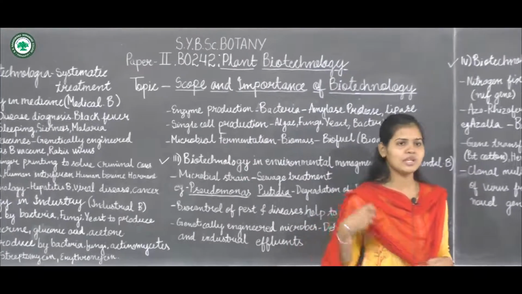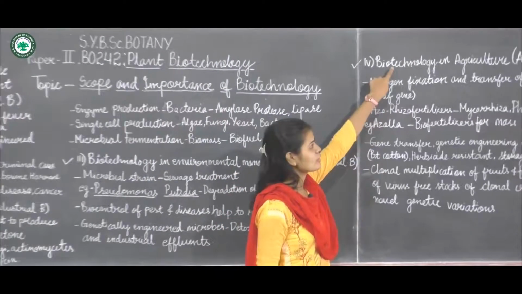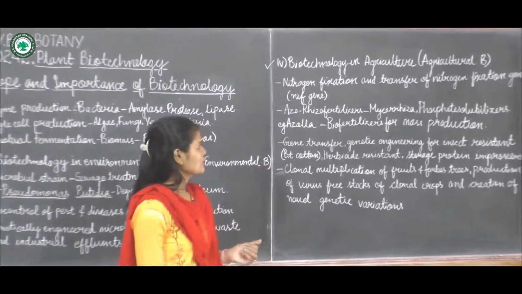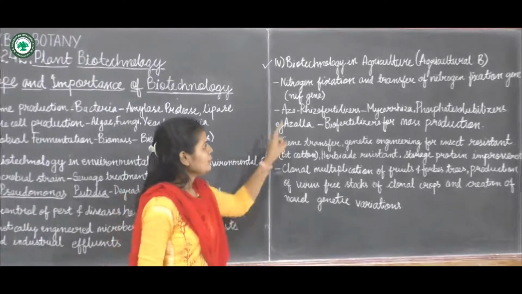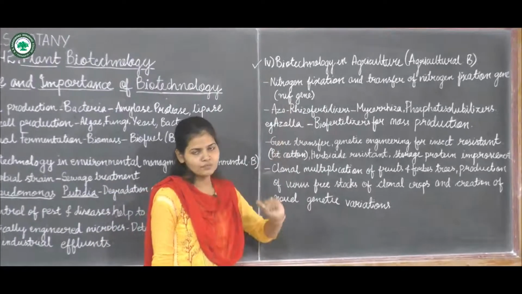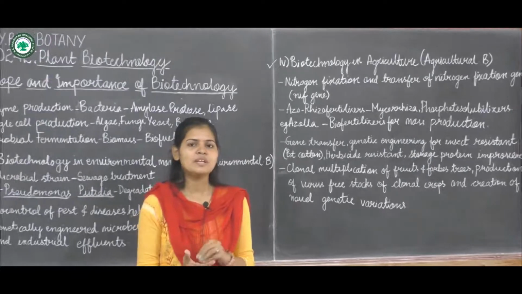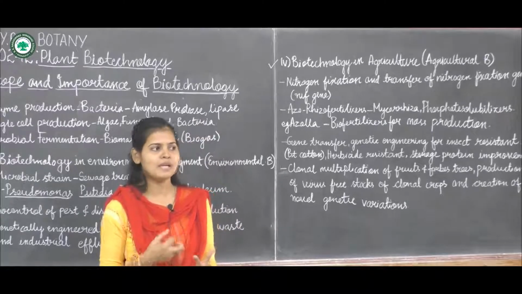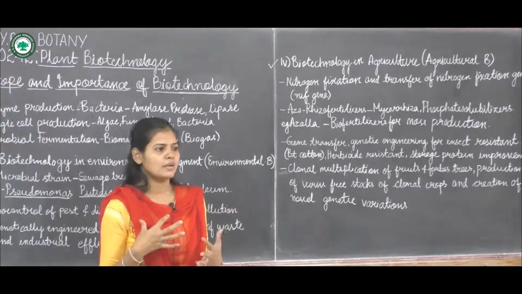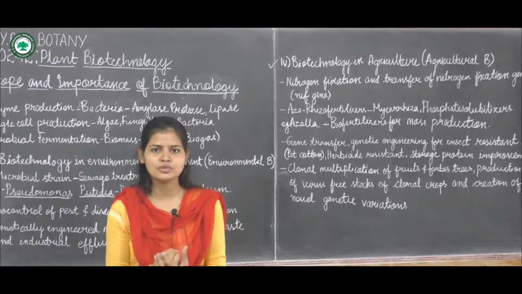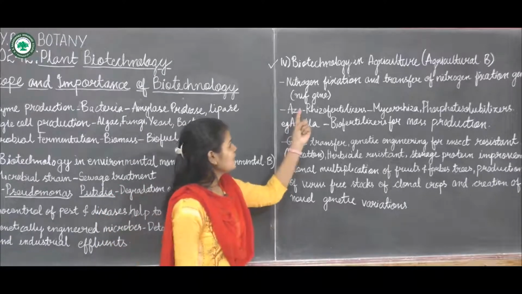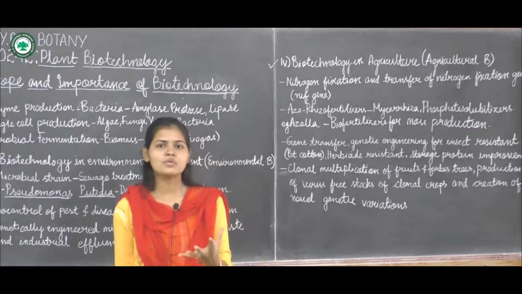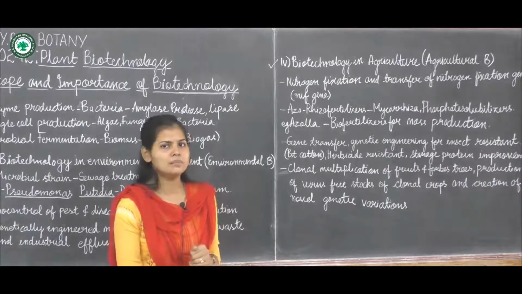Now next is biotechnology in agriculture, or it can also be called agricultural biotechnology. Now how is it used in agriculture? Nitrogen fixation and transfer of the nitrogen fixation gene, that is the NIF gene. This gene will be transferred to the particular plant, as nitrogen fixation is very important for the plant, and the plant can't fix it by itself. It fixes it with the help of certain nitrogen fixing bacteria, and these contain the NIF gene. So this NIF gene is genetically transferred to certain microorganisms or to the plant also.